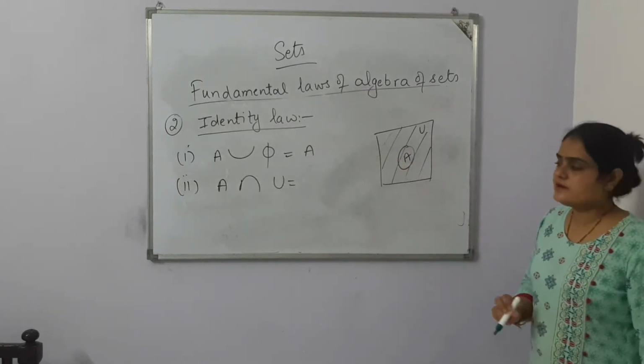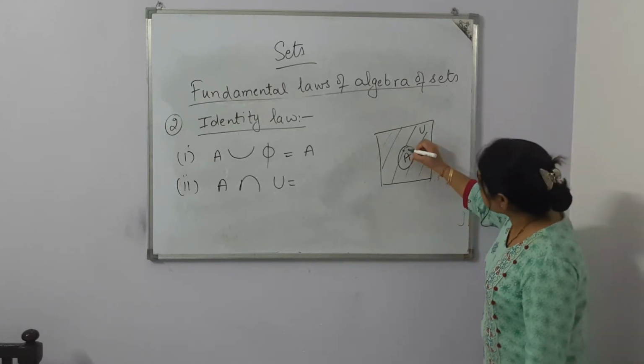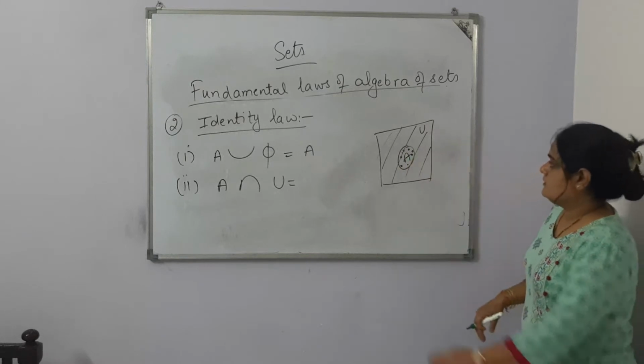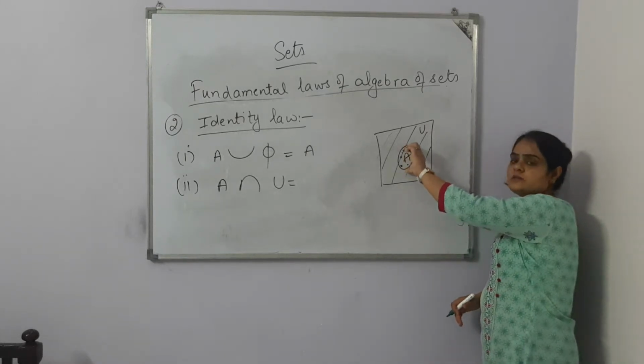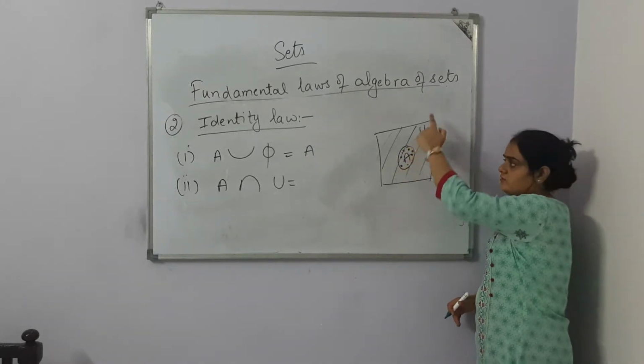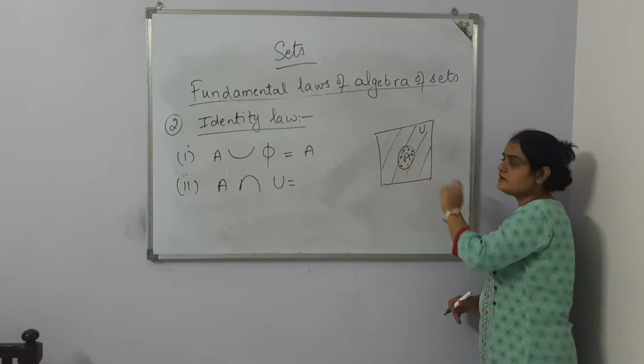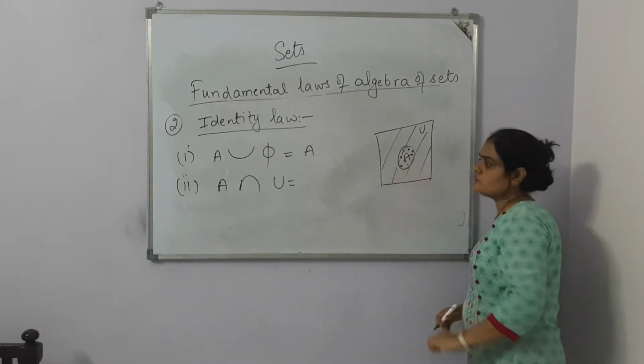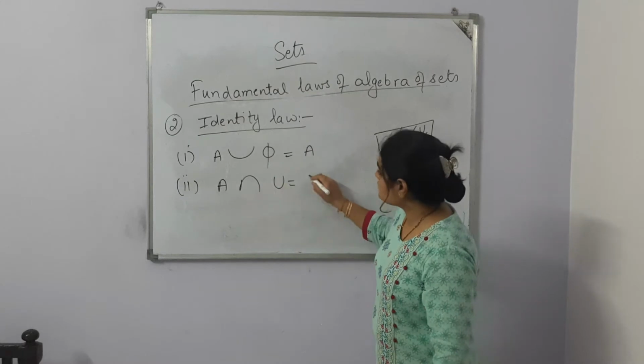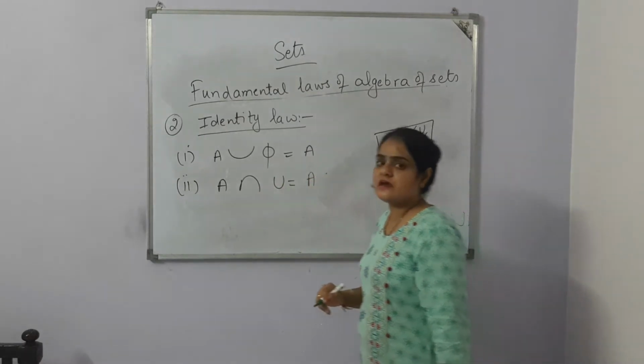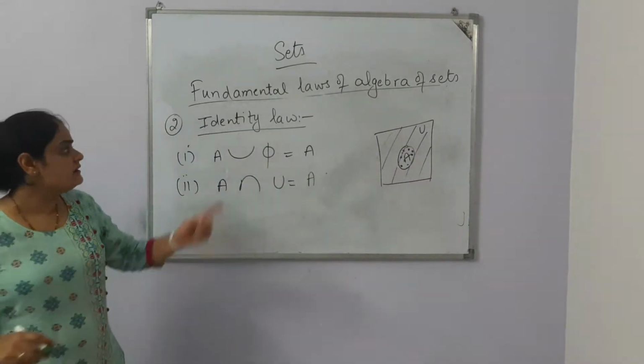This is your A portion. And this is the area where both shadings are meeting, where the lines as well as the circle are meeting. That means this is the common area. So A intersection universal set is equal to A. These are the two laws coming under the identity law.